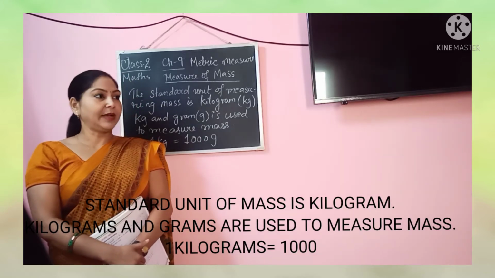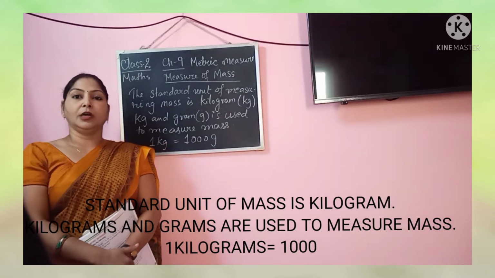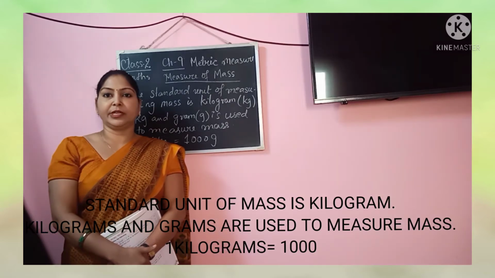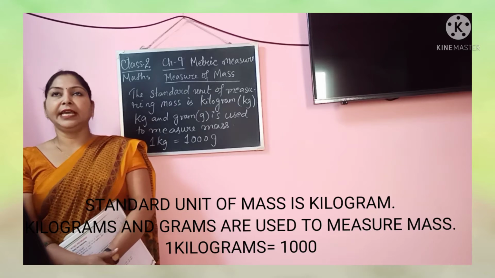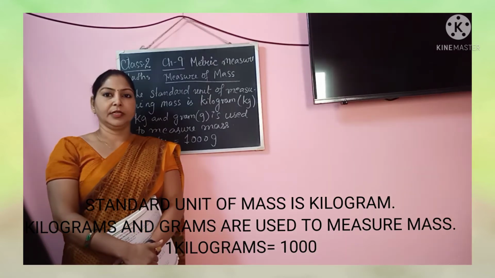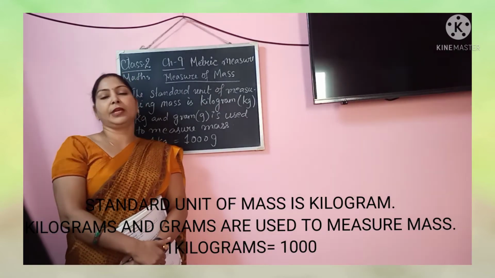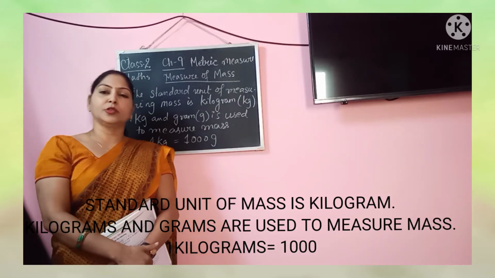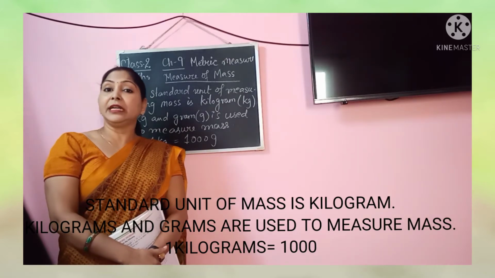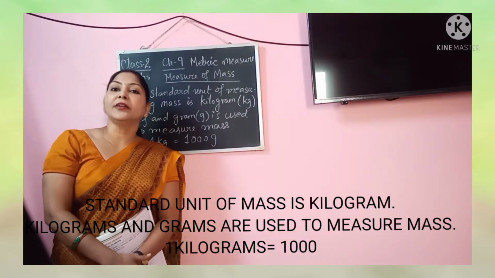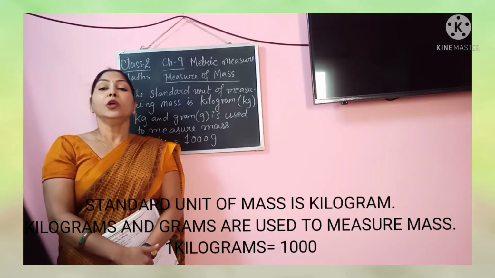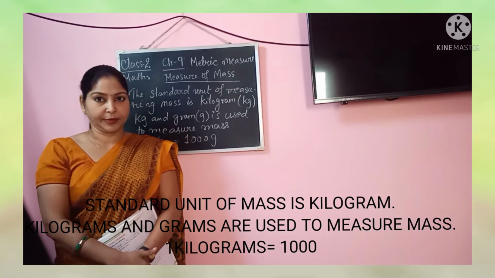For example, when you go to a grocery shop and you ask for sugar, of course you can buy in kgs also, but suppose you want less quantity, what will you say? Please give me 200 grams of sugar or 250 grams of sugar.